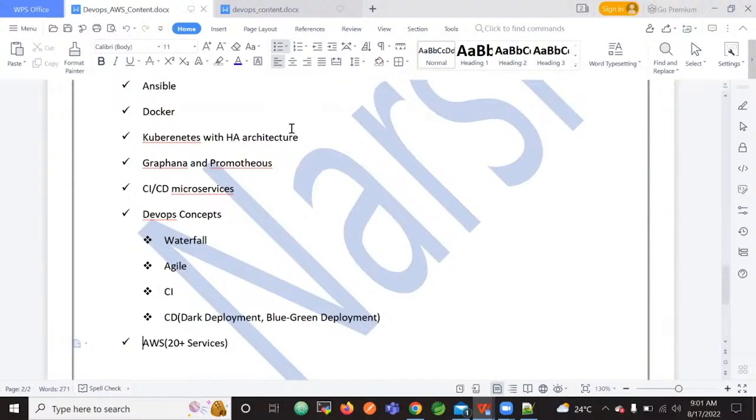How they implement it is different, but the concepts are the same. For example, AWS has the CodeCommit repository, Azure has the Azure repository, AWS has the S3 bucket, Azure has Azure Blob Storage. The concept is the same, but their implementation is different.